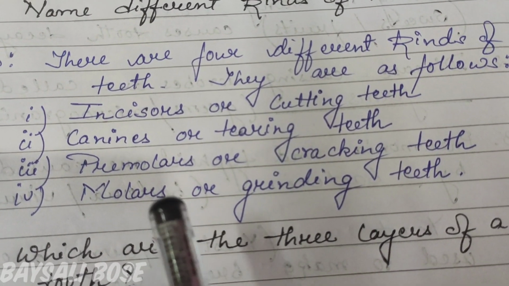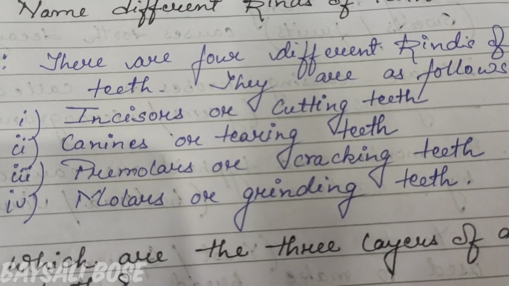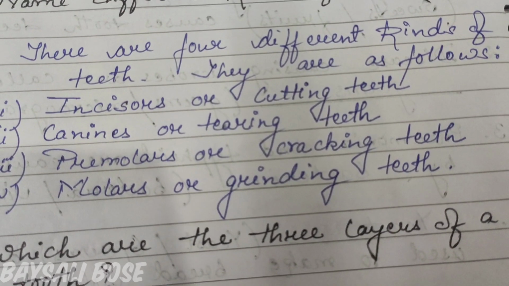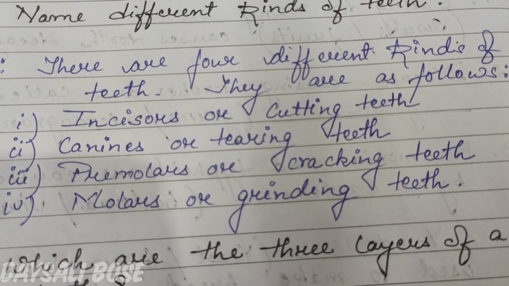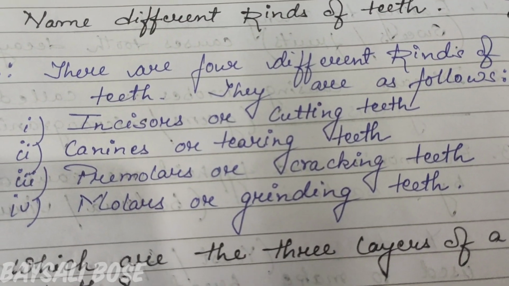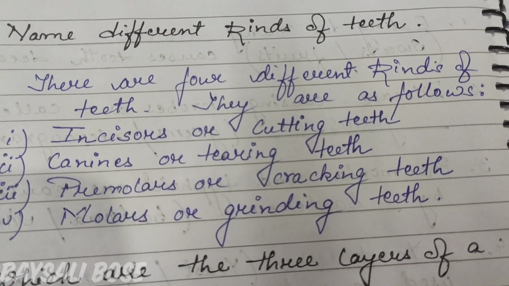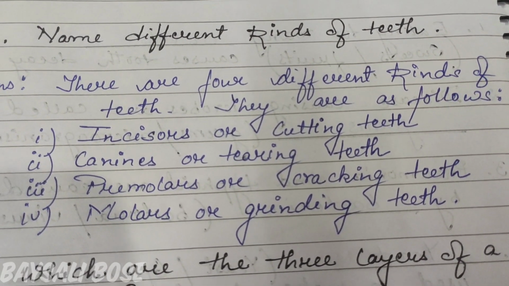And molar is grinding teeth. We chew our food and make the bigger particles into smaller pieces, and that is done by molars. So 4 different kinds of teeth are incisors, canines, premolars and molars.